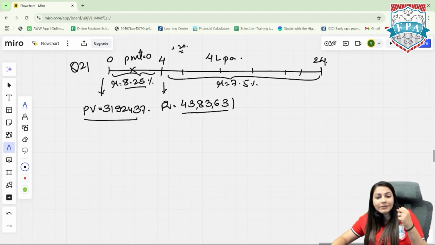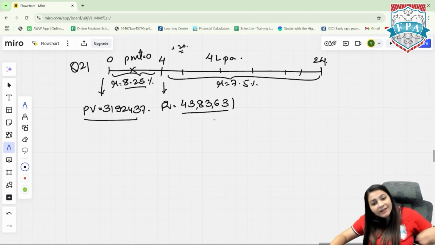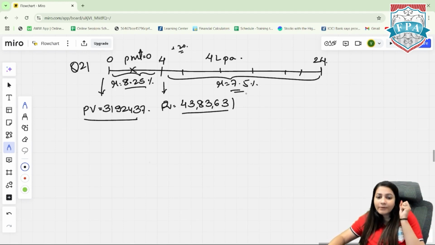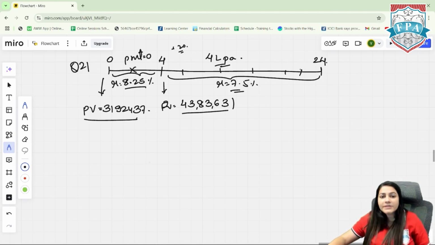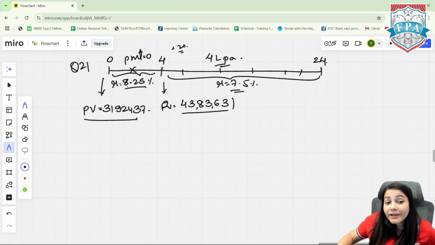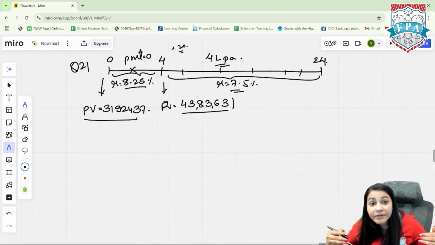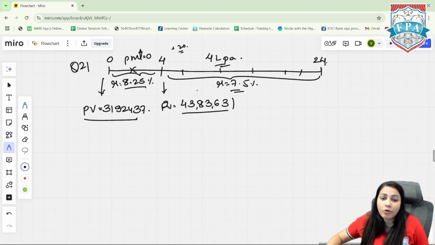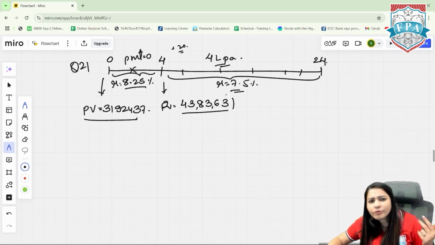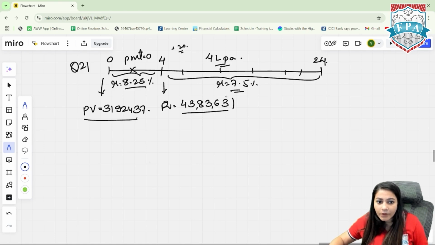Then withdraw the 43 lakh that is accumulated, and invest it in some other instrument at 7.5%. And from there withdraw 4 lakh every year for the remaining 20 years. You see the interest rate reduced here, maybe because we are going a little conservative now, because we want regular withdrawal. So we reduce the rate, meaning we try to reduce our risk also. Okay, I hope question 21, the logic and solution of the calculator, is clear.